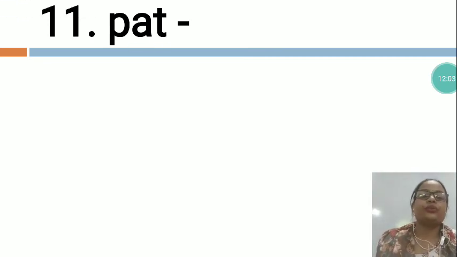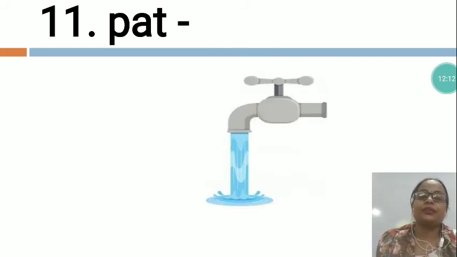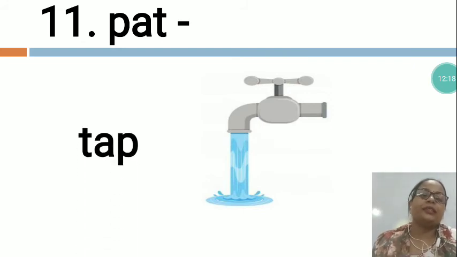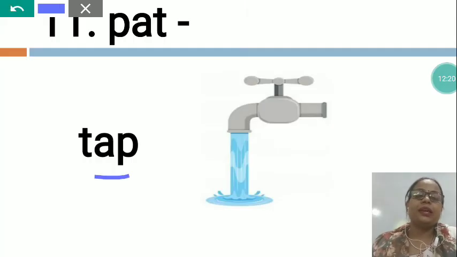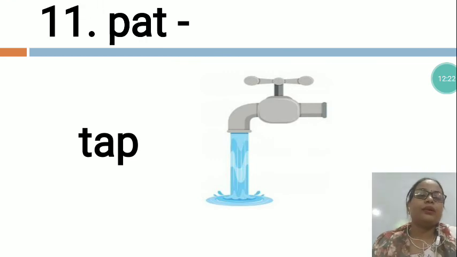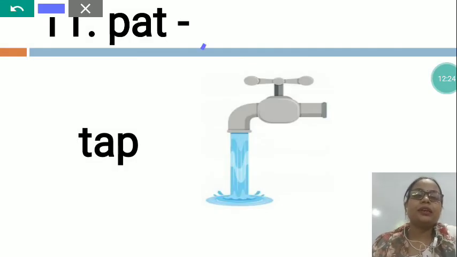Now this is also, in this also we will arrange all the letters in the proper sequence and we will make a word. So what is this? You can see, this is a clue. What is this? This is tap. Now you can see the tap spelling is T-A-P, tap. So we will write here